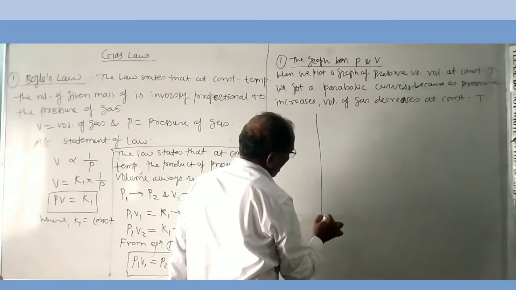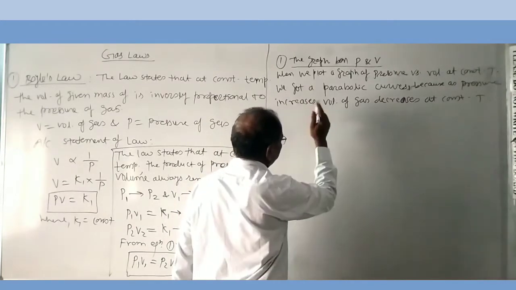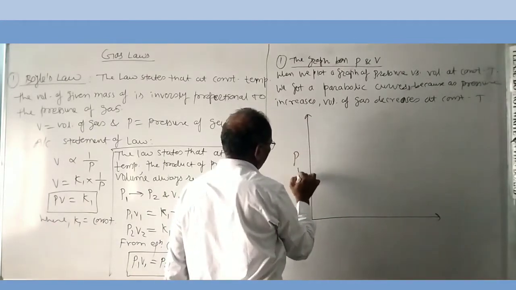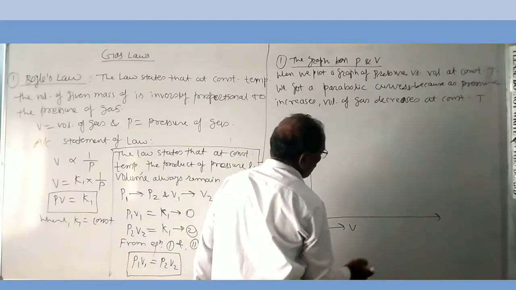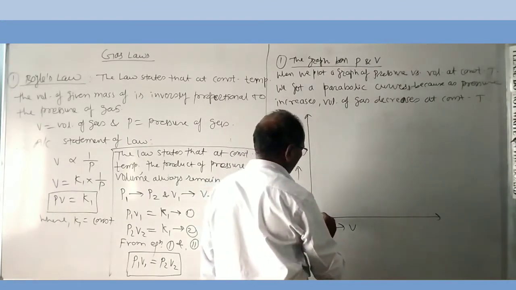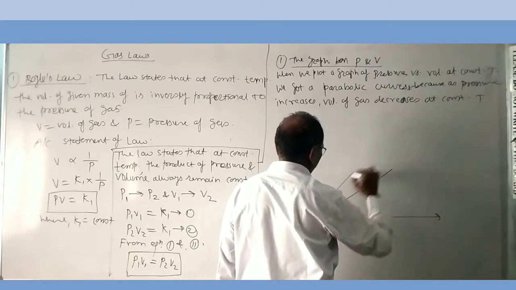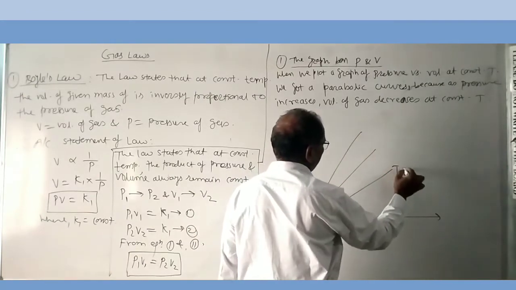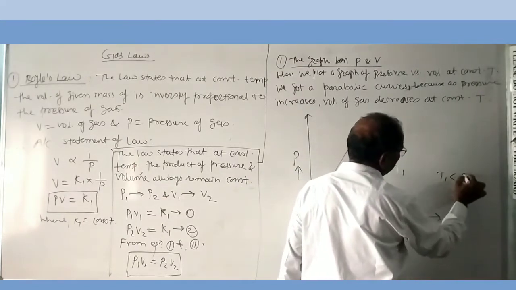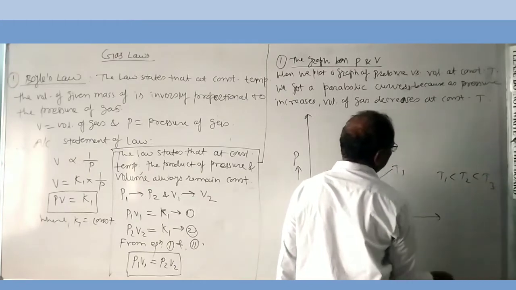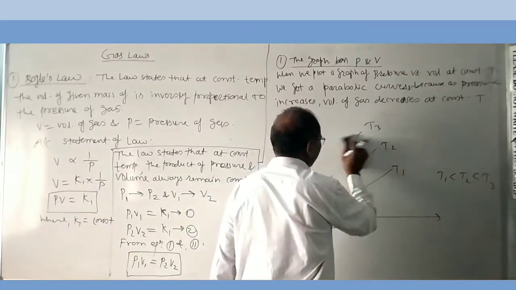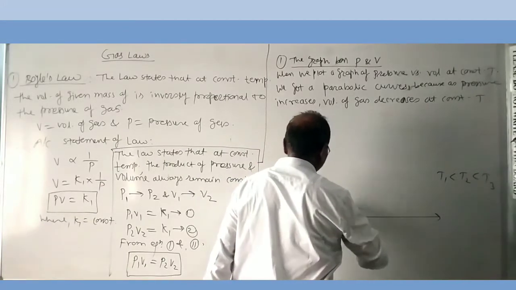When we plot a graph of pressure versus volume at different constant temperatures, that is T1, T2, T3, where T1 is less than T2 and T2 is less than T3, we get curves like this.